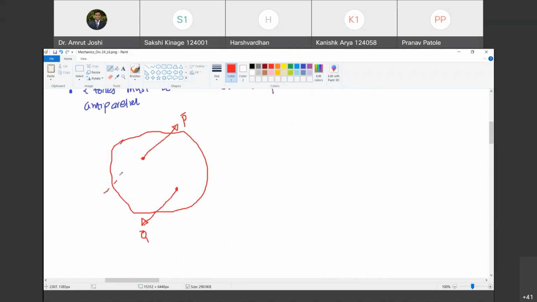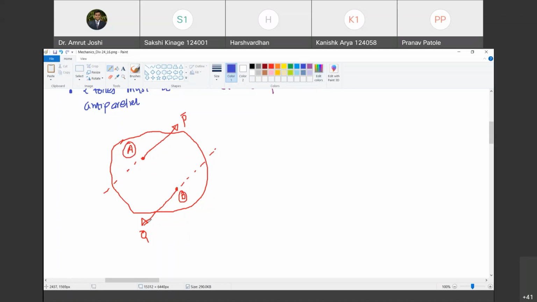And their lines of action are parallel. Happy? Yes. This is A, and this is B. Now I am going to ask you a question. What is the effect of this couple of forces at point A itself or at any point along the line of action of force P? वहां पे क्या effect है?